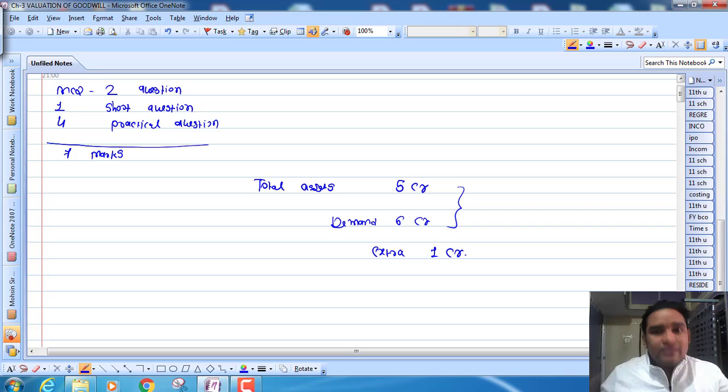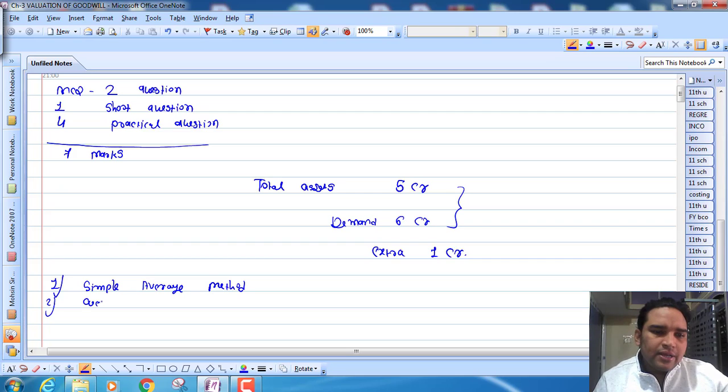Now in this chapter we will calculate the goodwill, and there are 4 methods to calculate the value of goodwill. The first one is the simple average method. Second one is the weighted average method.